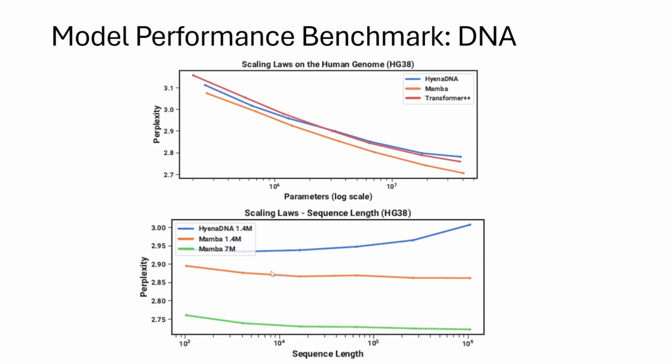And then this bottom chart here is an investigation into model performance after training on longer sequences. We see that the Mamba model is actually able to make use of sequences that are significantly longer than the Hyena DNA model is able to make use of. So as we train on much longer sequences, the Mamba model continues to be effective and reduce its perplexity.